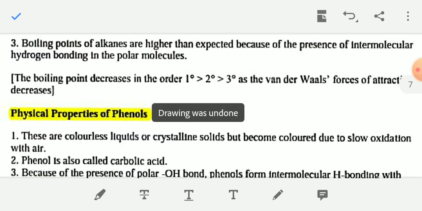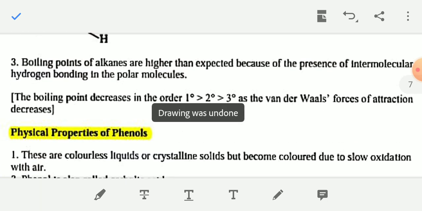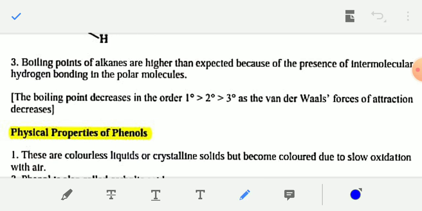And the boiling point of alcohol is higher than alkane, alkene or alkyne. So the boiling points of alcohols are higher than expected because of the presence of intermolecular hydrogen bonding.